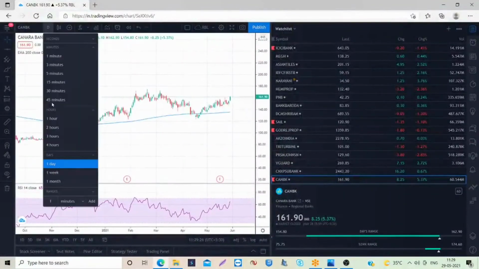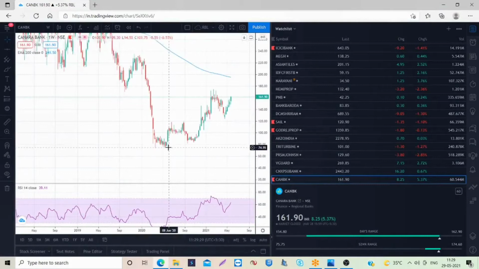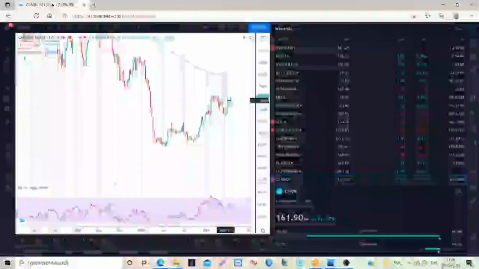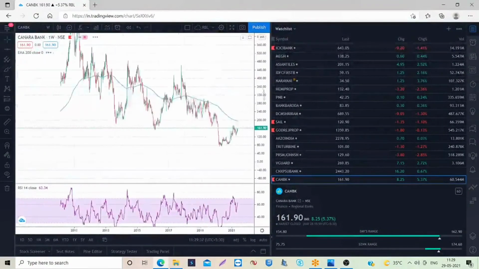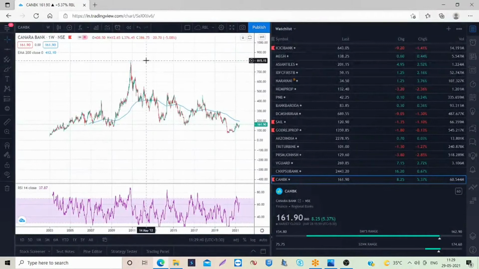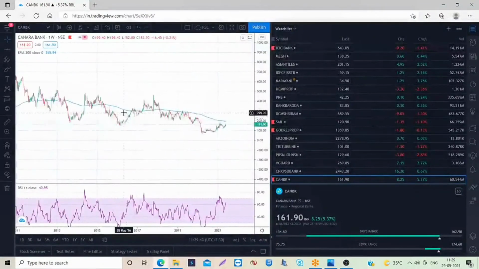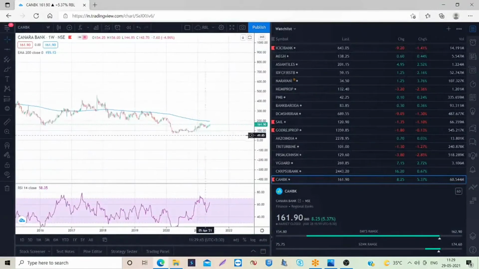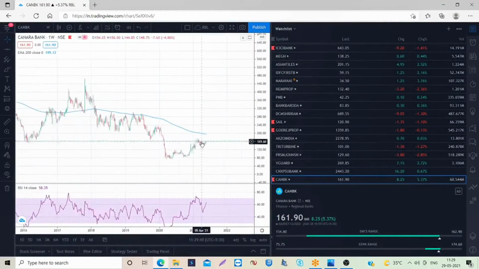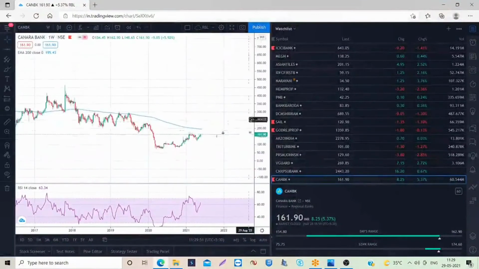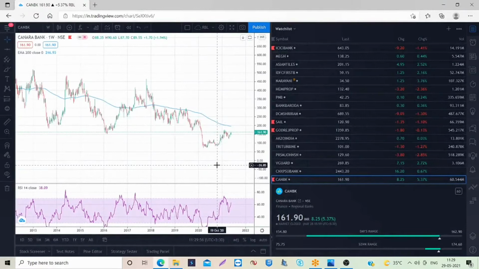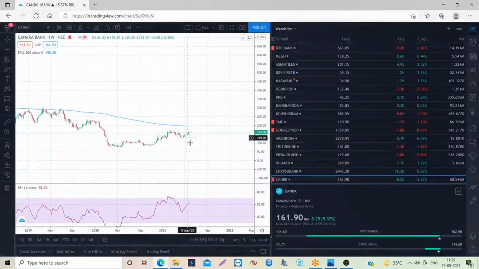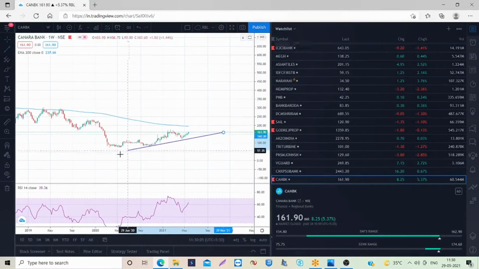If you consider the weekly chart, this is the movement from 74, and still it is trading around the 160 level. We thought there is much momentum left in Canara Bank because it fell from a very high level, around 815, to around 75. Now it is moving slowly to the 160 level. So we thought Canara Bank would be the best pick to participate in the PSU bank rally. Technically also it is available at a good price, because when I draw a trend line support here, this is the trend line support I am drawing.